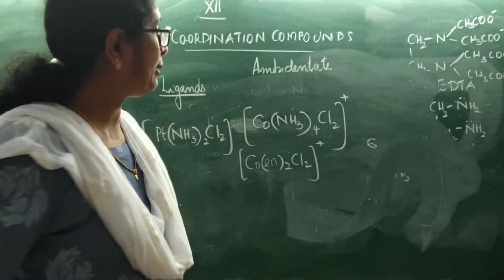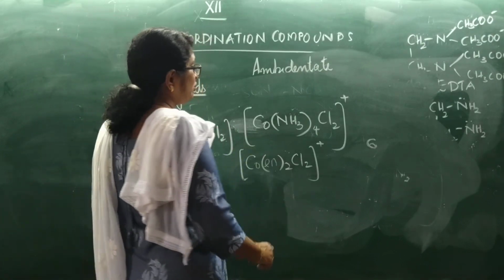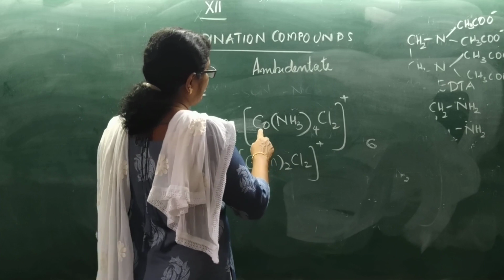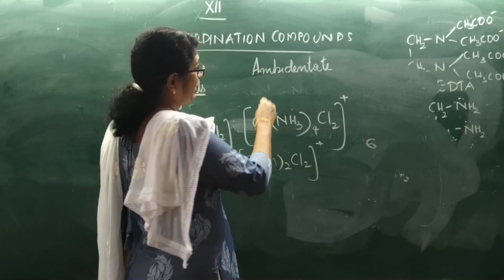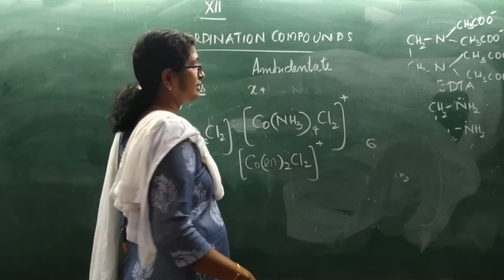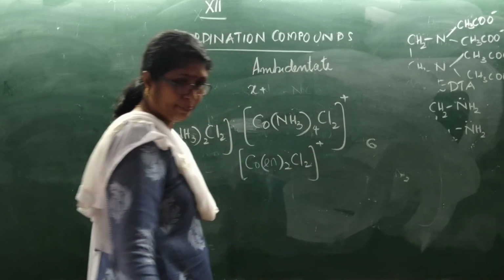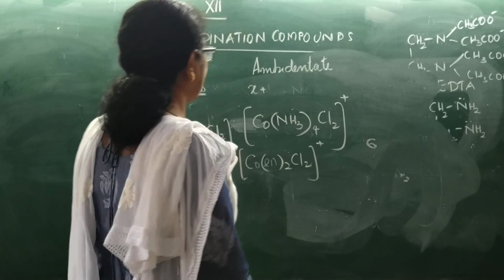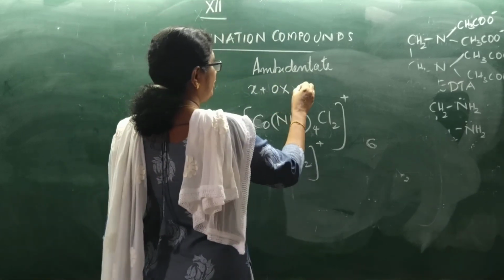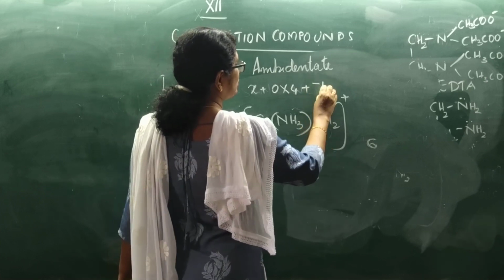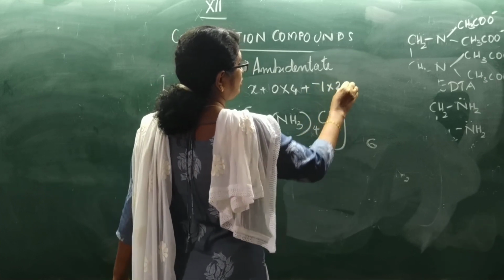Now the oxidation number of the central metal atom. You see, the central metal atom has an oxidation number. For example, here, we don't know the oxidation state of cobalt. Put it as X plus. Ammonia molecule is a neutral molecule, so oxidation number is 0. 0 into 4, plus chloride ion, it is minus 1, 2 chloride ions into 2.